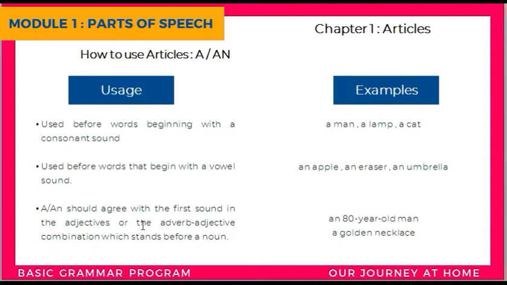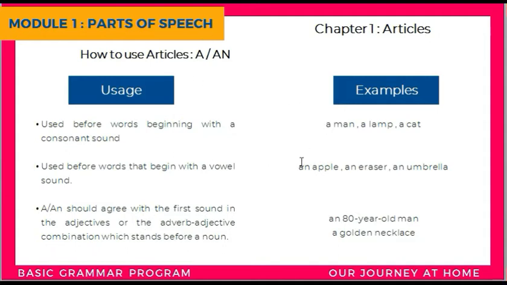An adjective is a word that describes a noun or a pronoun. Pronoun means he, she, they, like that. And what is an adverb? An adverb describes a verb or an adjective and tells us when, how, where, how much, and of what frequency.